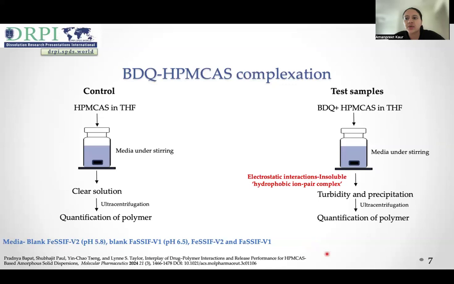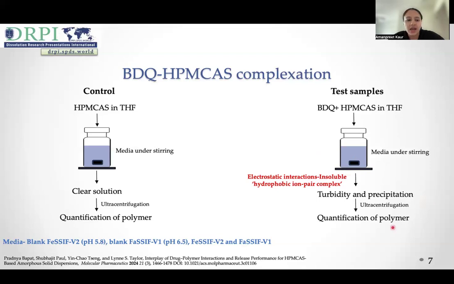Drug polymer complexation was studied using a co-precipitation method. For the study, we prepared two sets of samples. In the control samples, we dissolved HPMCAS stocks in buffer pH 5.8, 6.5, fed state version 2, and fasted state version 1 media. And in each case, we obtained a clear solution. Each solution was analyzed for polymer concentrations using UV visible colorimetric method or HPLC equipped with ELSD detector. In the test samples, we dissolved bedaquiline and HPMCAS stocks in the same media. However, in this case, we observed turbidity and precipitation.